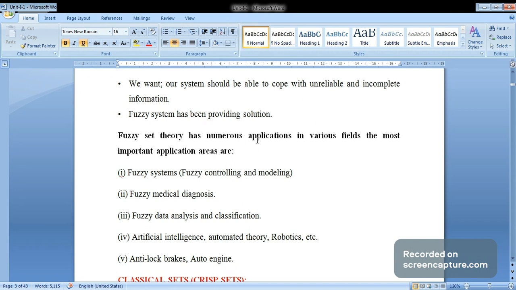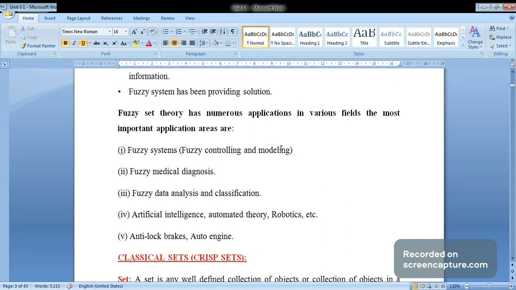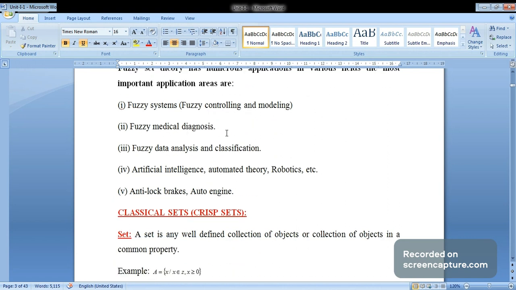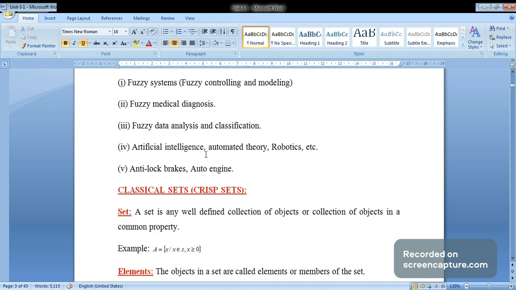Now the fuzzy set theory has numerous applications in various fields. The most important application areas are fuzzy systems, fuzzy medical diagnosis, fuzzy data analysis and classification, artificial intelligence, automata theory, robotics, etc.